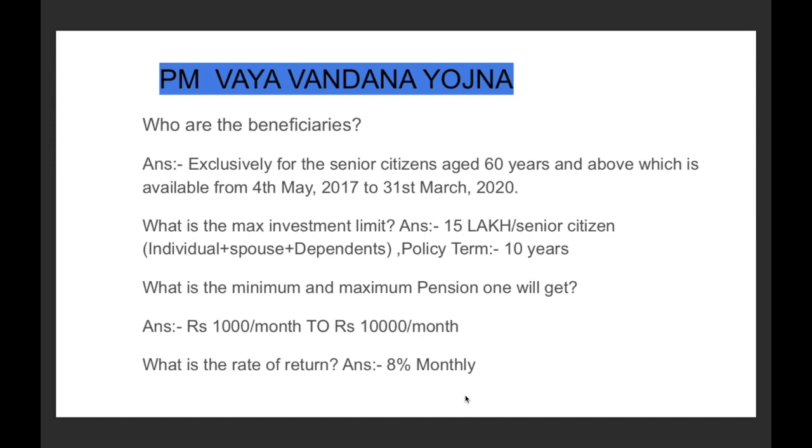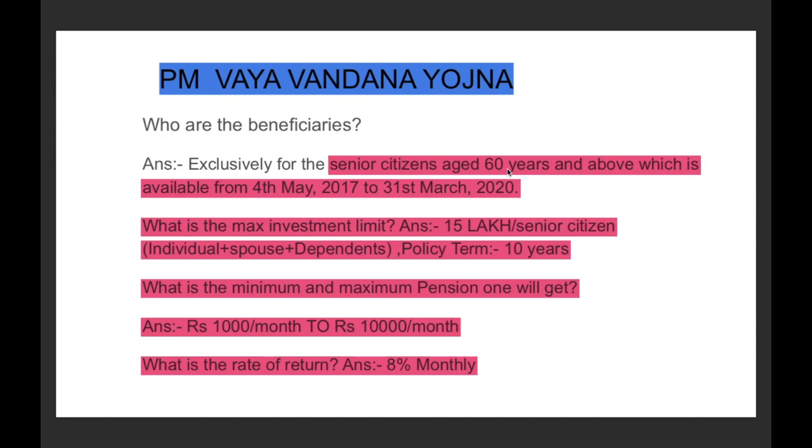Who will be the beneficiaries of Pradhan Mantri Vaya Vandana Yojana? It is exclusively for senior citizens aged 60 years and above, which is available from May 2017 to 31st of March 2020. It simply means that Pradhan Mantri Vaya Vandana Yojana came in 2017 and will be applicable till 2020 only, and it is available only for senior citizens.